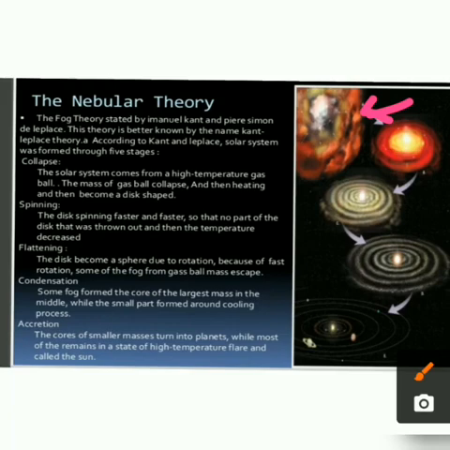The first stage is collapse. Over here, this nebula, which is a very high temperature gas ball, started collapsing slowly. That is, it has started to become disc shaped. The second stage is spinning, where this nebula is spinning very fast.